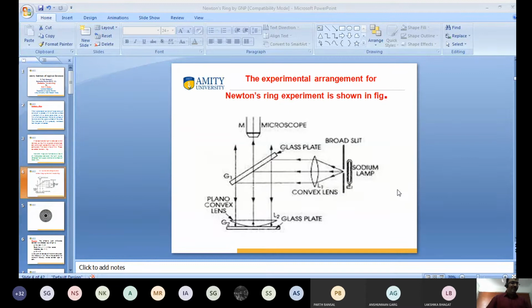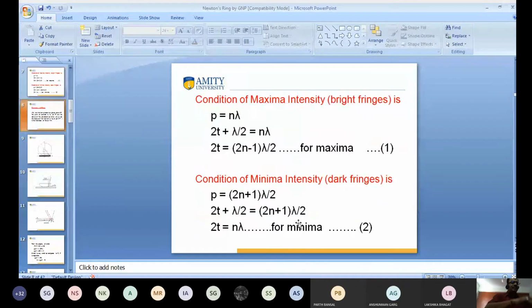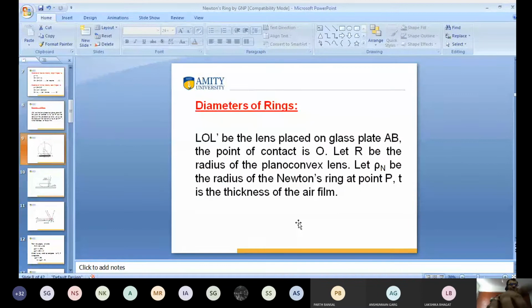Have you seen this one? What is this? Newton's ring. This is the air gap. This is the glass plate. This is the convex lens. There is an air gap between the convex lens and this glass plate, and the formation of rings takes place. So I want to calculate the diameter of the ring. This is also known as Newton's ring.